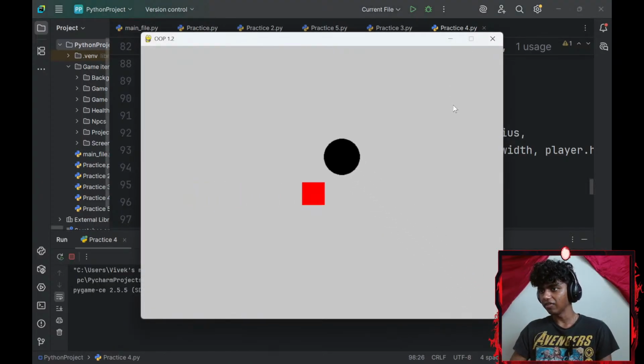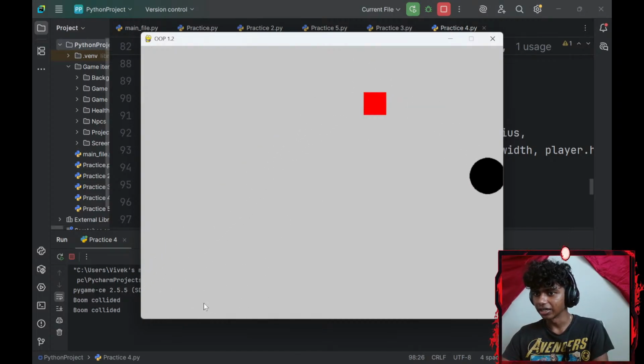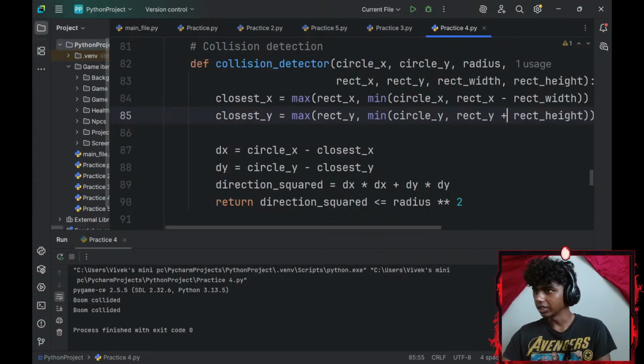Alright, now if I run the command, every time I collide, let me try colliding. Okay, it does say boom collided. It's okay, I think it's perfect. What happens if I change this to plus? Will it still say?